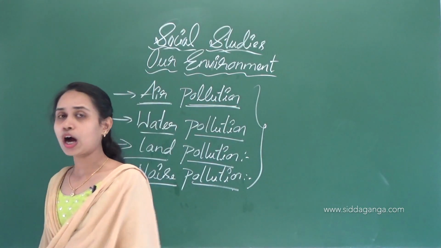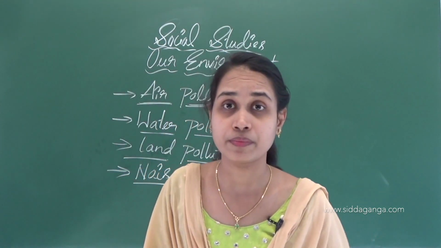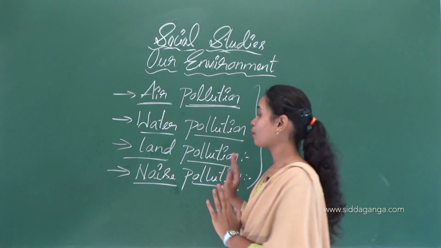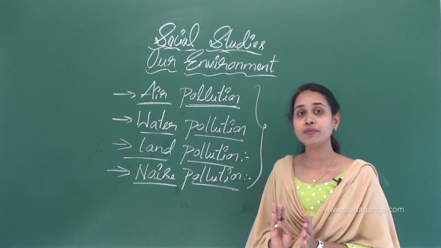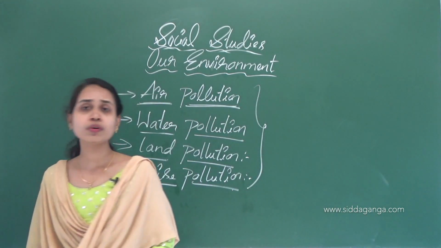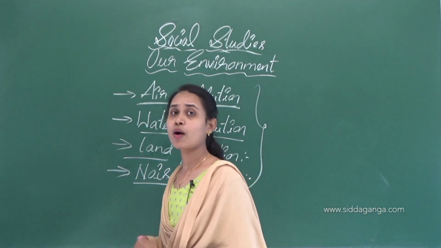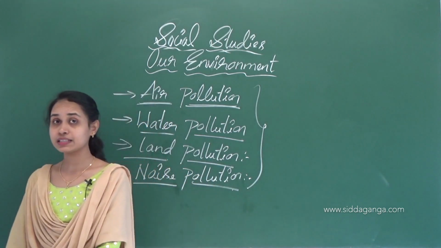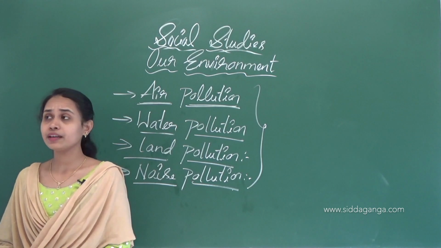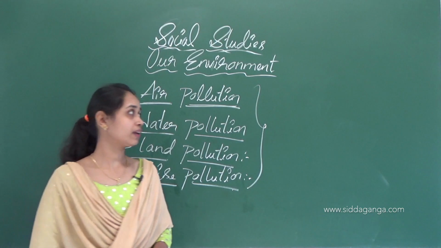So how do we reduce this pollution? This is a very big problem nowadays. We have to plant more and more trees to keep the air clean.